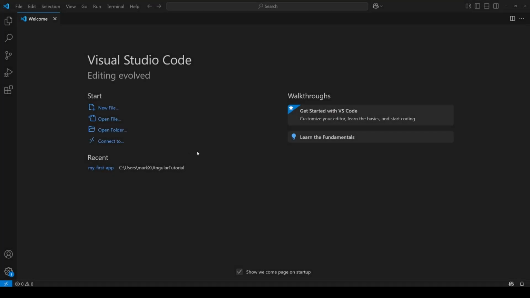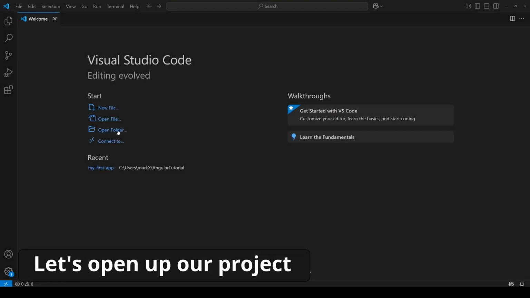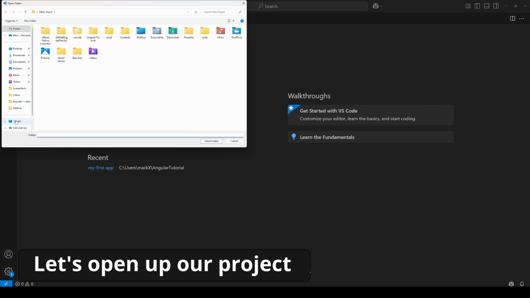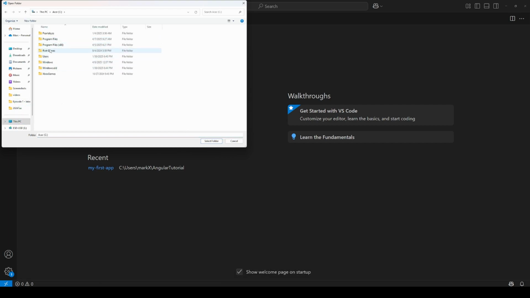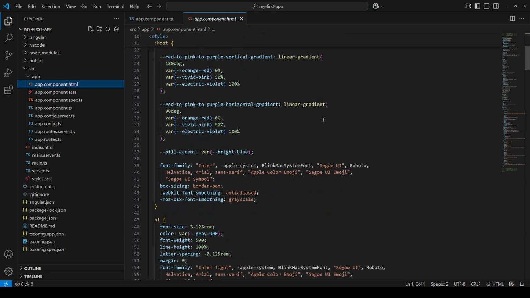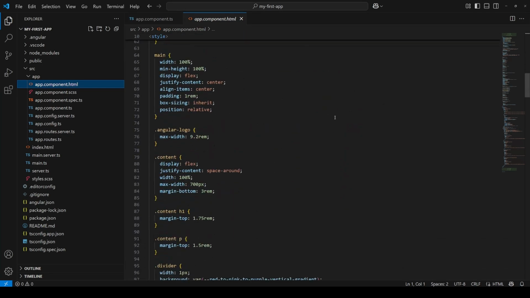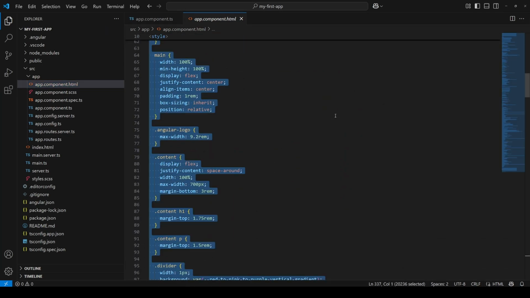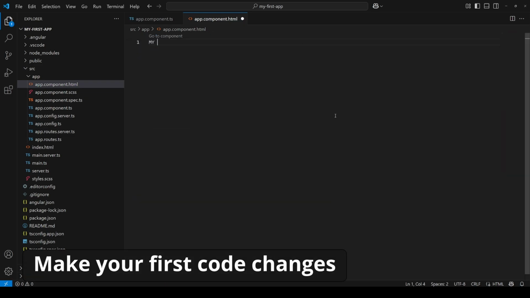Okay, now that we made our project, let's open it up. So go to Open Folder, locate your project. Once it's open, go to app.component.html. It should be inside src/app. So we can delete all of this. It's just generated by Angular, and we'll type whatever we want.